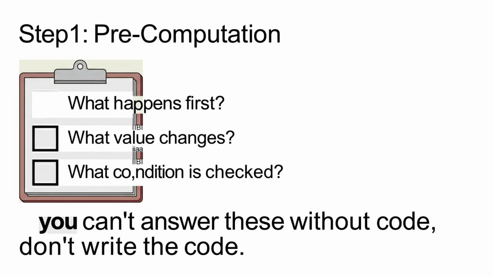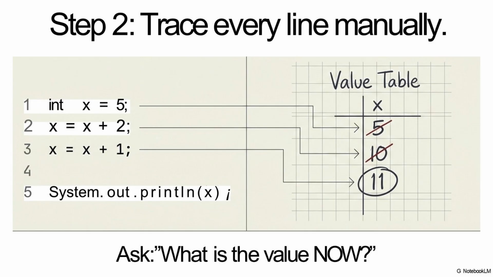To fix this, follow 3 steps. Step 1. Think like the computer. Before you write a single line, ask yourself, what happens first? What value changes? What condition is checked? Step 2. Trace every line manually. Ask what the value is right now and which line executes next. This fixes 70% of logic errors.